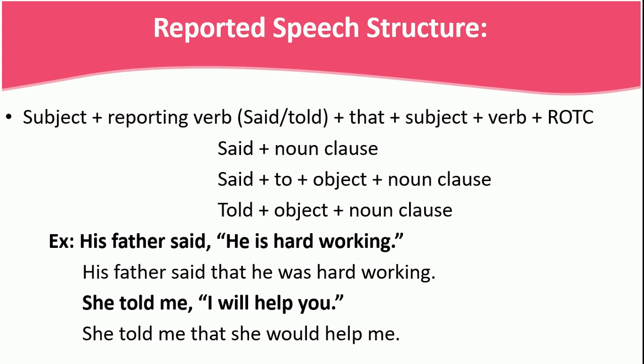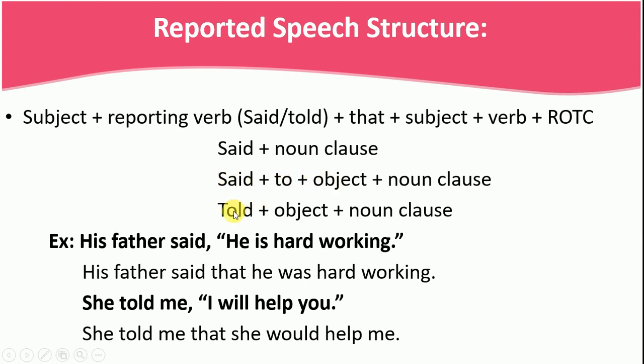Now, reported speech structure. Whenever you are making reported speech, if you are quite keen on structures, you can follow the structure. Subject, reporting verb, which is said or told, that, plus subject plus verb plus rest of the sentence. See this. Now, said plus noun, said plus to plus object plus noun. Told plus object plus noun. Remember that if said is used, after said, to is used, you have to use object.